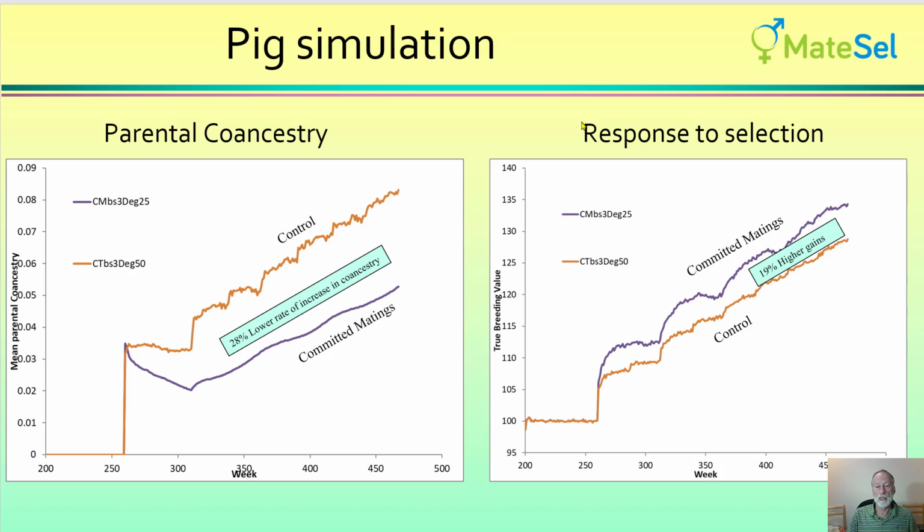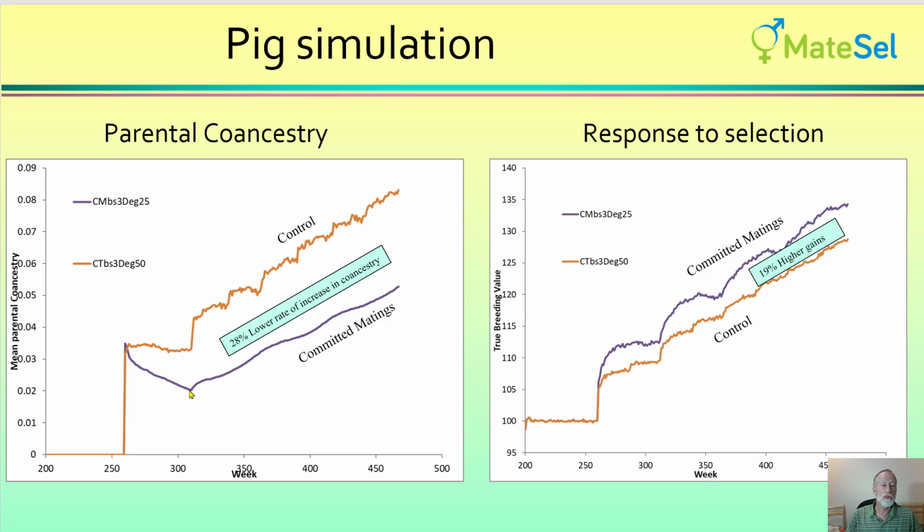So one thing to note here is that we have a foundation population, true breeding value sitting at 100, and that is going for a whole year for that foundation population with no change. And you can see the impact of that over future generations, in fact, and with overlapping generations that static effect is coming out. So that's just a feature of this analysis. We can see it as well with mean parental co-ancestry, of course, starting at 0 and the control treatment going up here. Now, with committed matings, as matings get added to CommittedMatings.txt, we find that the co-ancestries are going down.